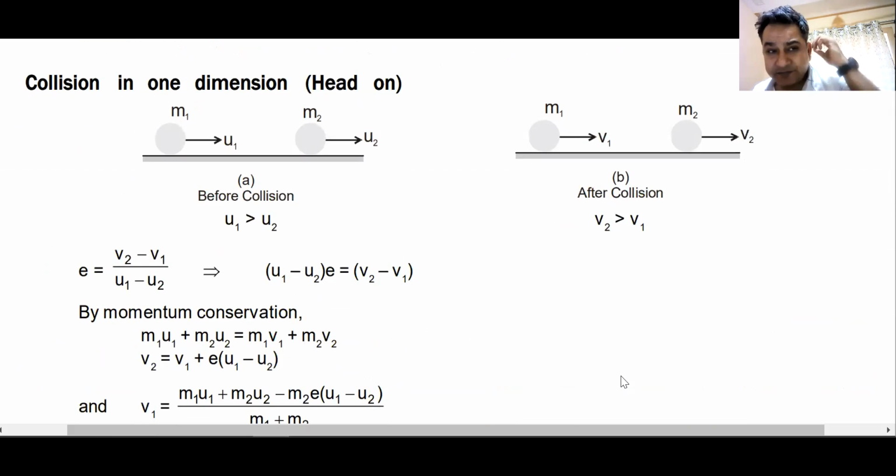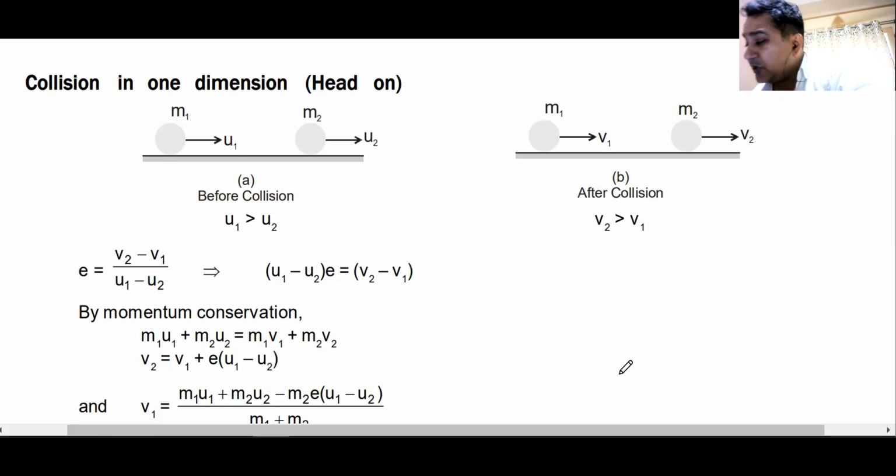Can I have confirmation from you that you will remember this? What will you remember? What is the value of E? V2 minus V1 divided by U1 minus U2. That is the first thing. Impulse of reformation divided by impulse of deformation.